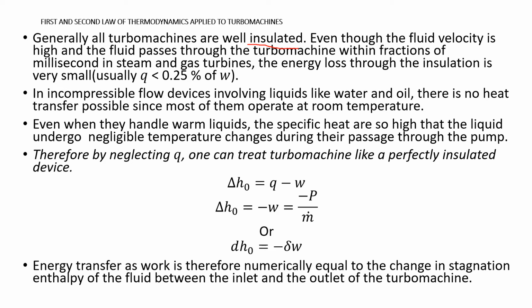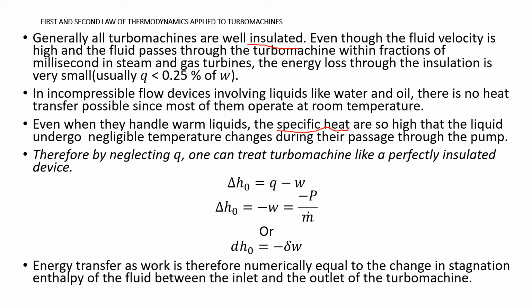So what is specific heat? Specific heat is the amount of heat required to raise the temperature of a unit mass of substance through one degree Celsius. Suppose there is 1 kg of substance and you want to raise its temperature through 1 degree Celsius, then the amount of heat you need to supply is the specific heat. Usually the specific heat of liquids will be high, so there is hardly any temperature change.